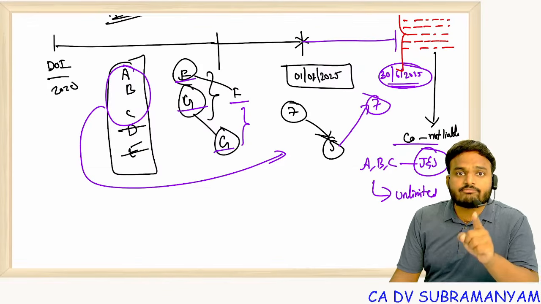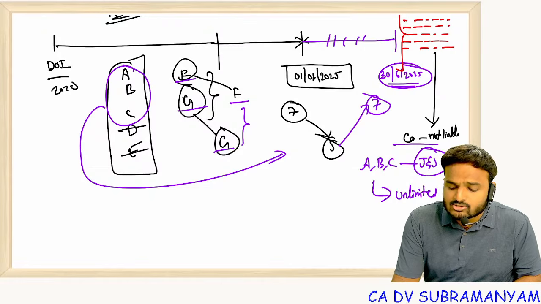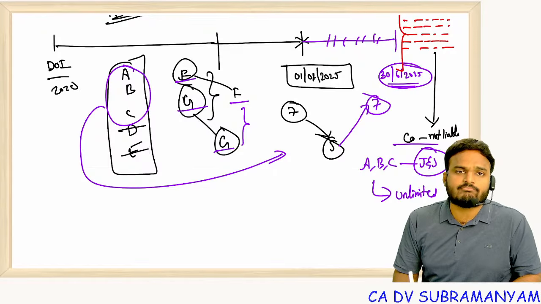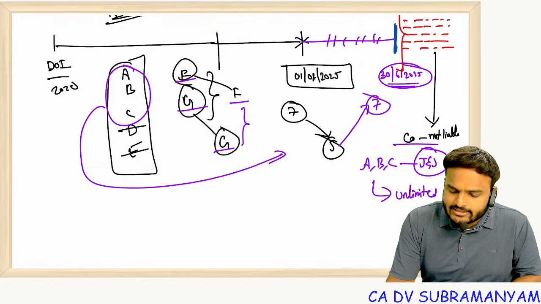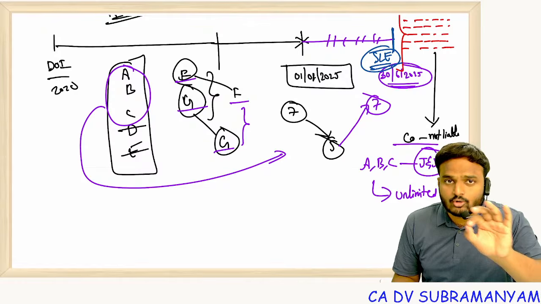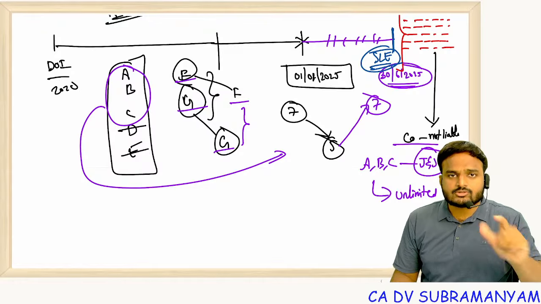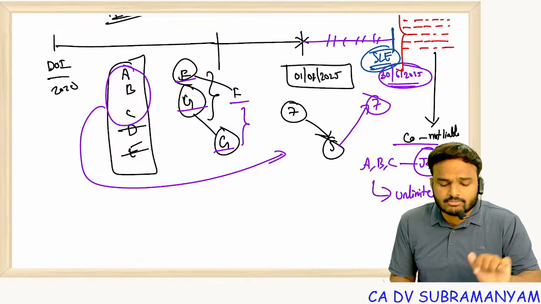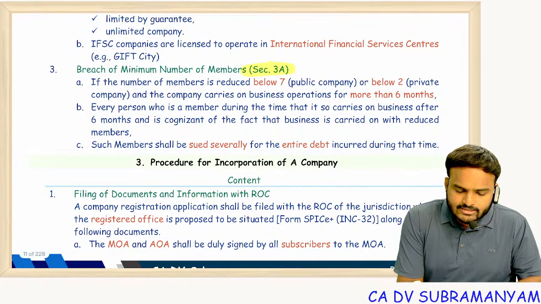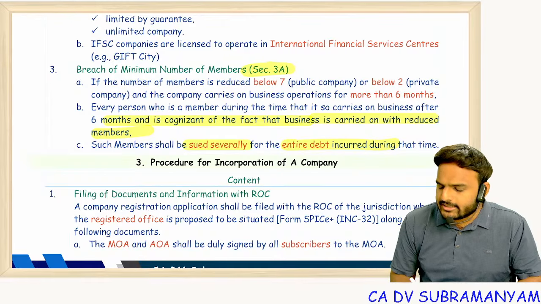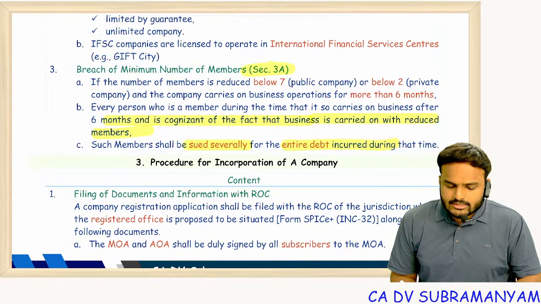For which debts? Debts contracted during the 6 months or debts contracted after 6 months? Debts contracted after 6 months from the date of reduction of number of members. So that means the company's separate legal entity character will be there till the expiry of 6 months. After that, there will be no separate legal entity concept. There will be no limited liability concept. Getting my point? So for debts contracted after expiry of 6 months from the date of reduction, members' liability will be unlimited. Whose liability? Members who are cognizant of the fact, that means who are aware that business is carried on with the reduced members. Such members shall be sued severally for the entire debt incurred during that time.